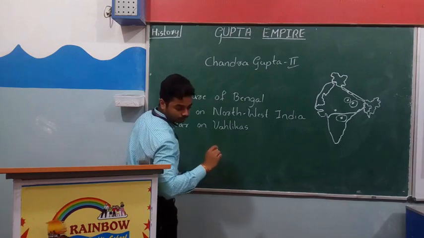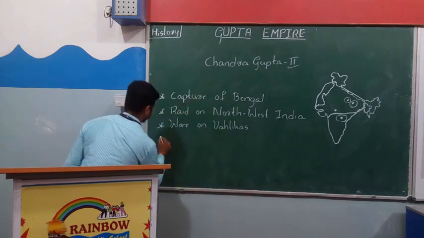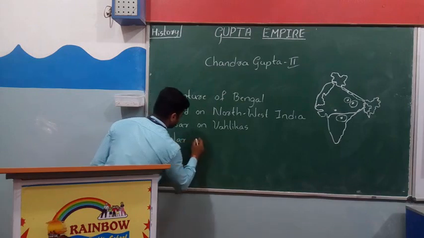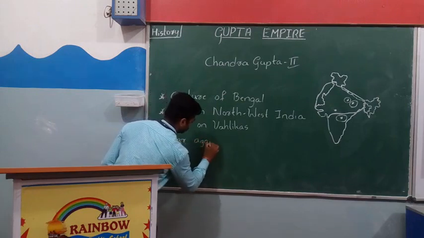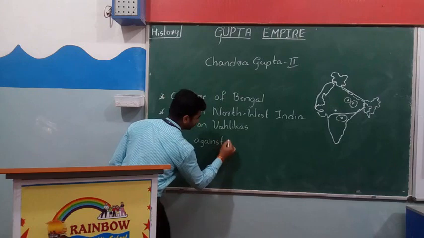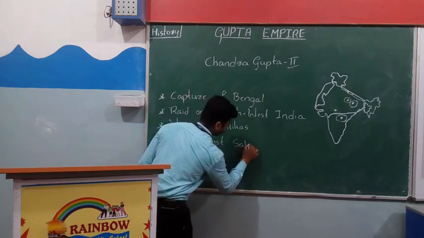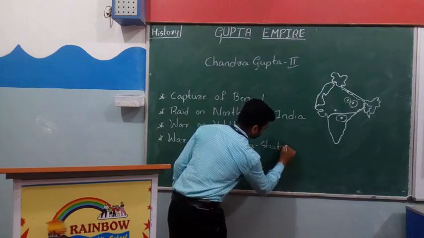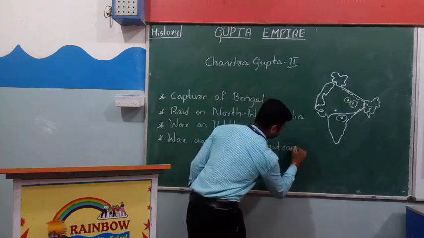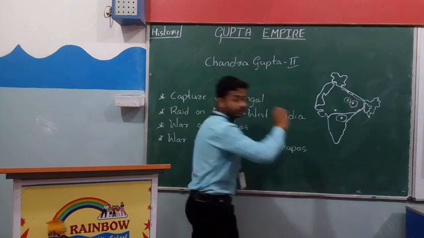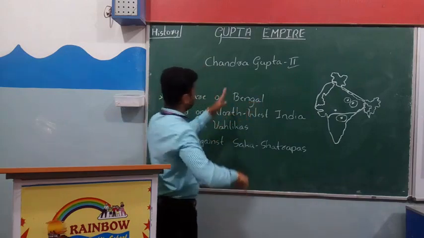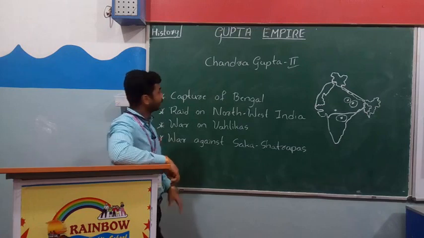The last important point, war against Shaka Kshatrapas. So these were the four major points regarding Chandragupta II's achievements.